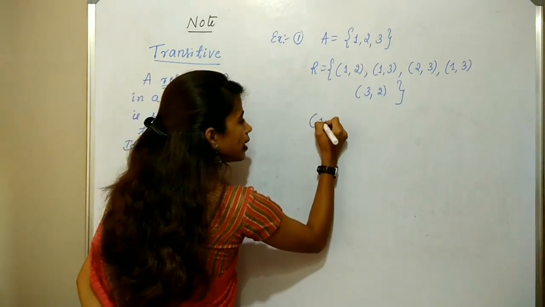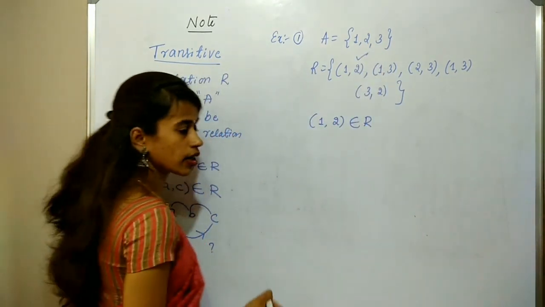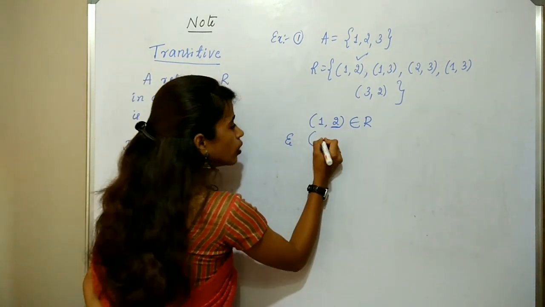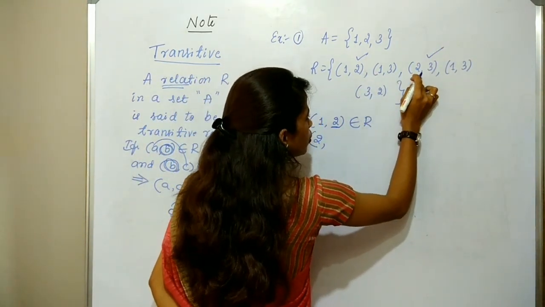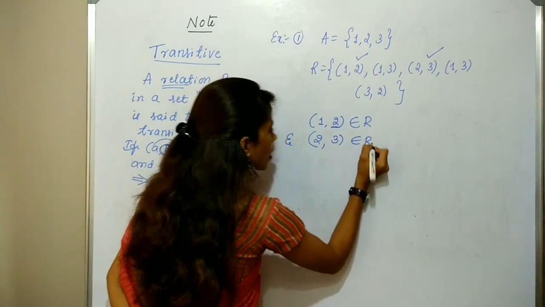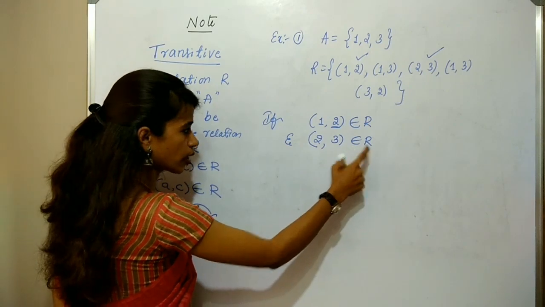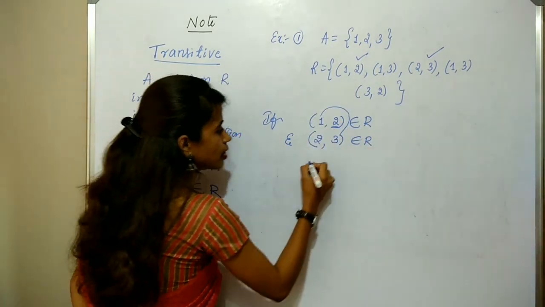If I take (1, 2) belongs to R, clearly it belongs to R. The next element must begin with 2, so (2, 3). Clearly it belongs to R. If (1, 2) belongs to R and (2, 3) belongs to R, we check for the first and last element, that is (1, 3).